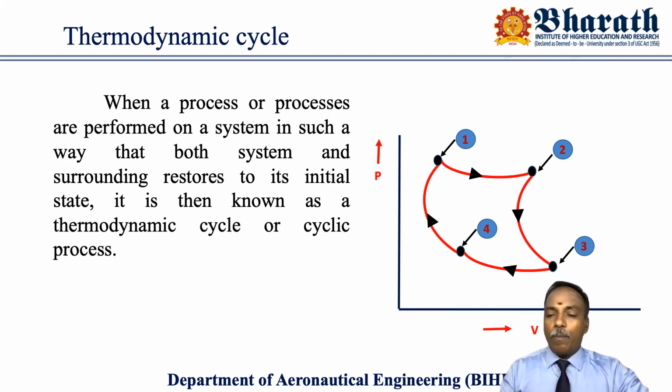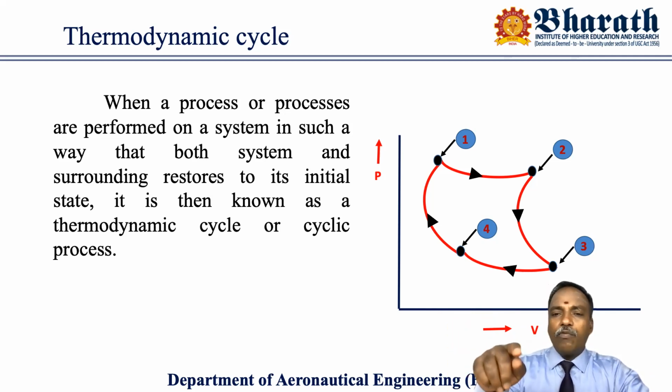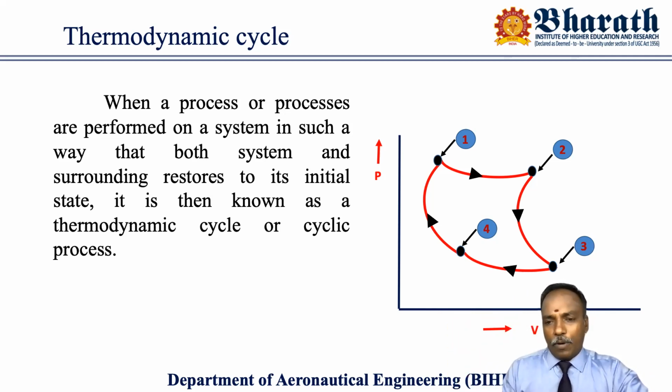Please look at the PV diagram. State 1, process 1 to 2 is the expansion process. This kind of process, constant temperature and constant entropy and all, we are going to discuss. Here, please try to understand 4 processes are there. 1 to 2 is a sort of expansion, 2 to 3 is another expansion, 3 to 4 is a sort of compression, and 4 to 1 is another compression.